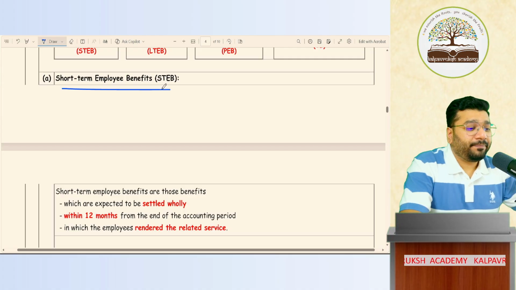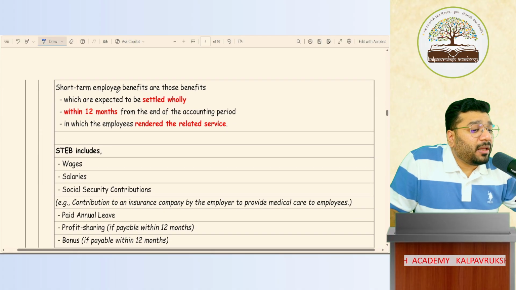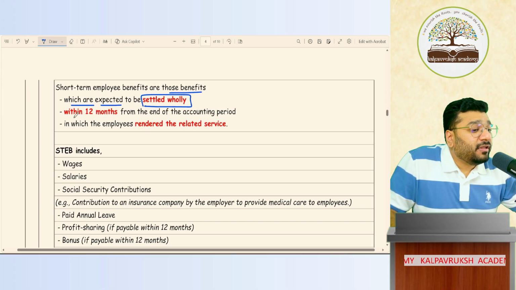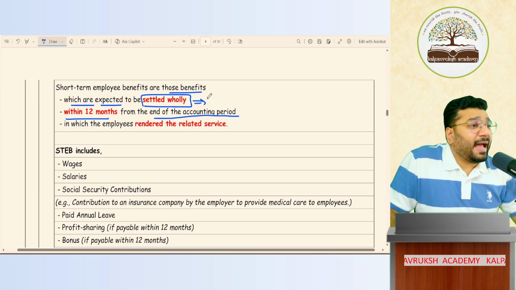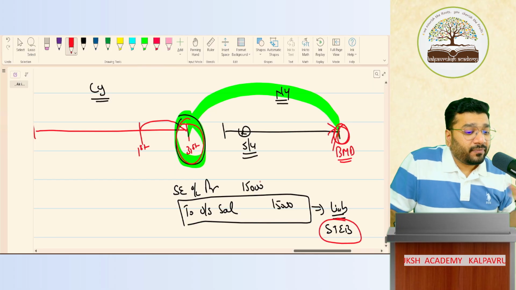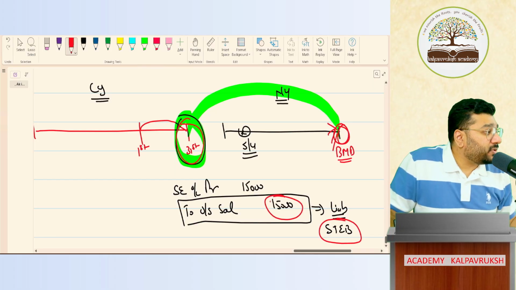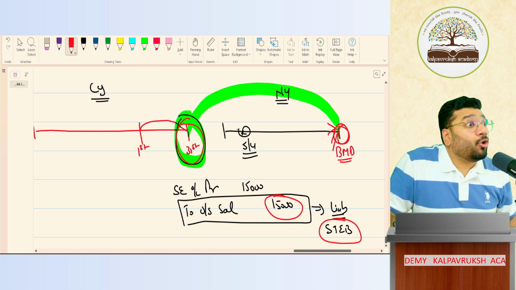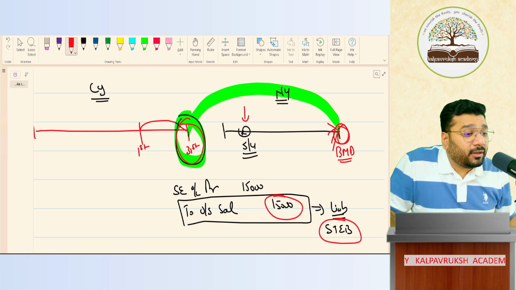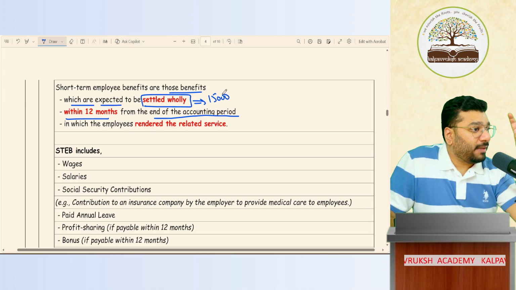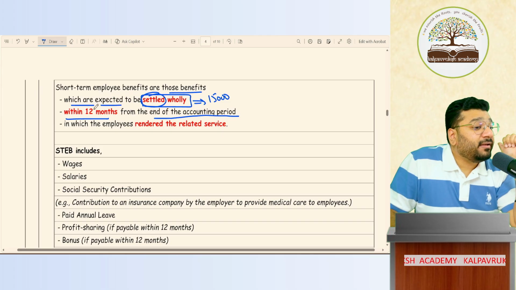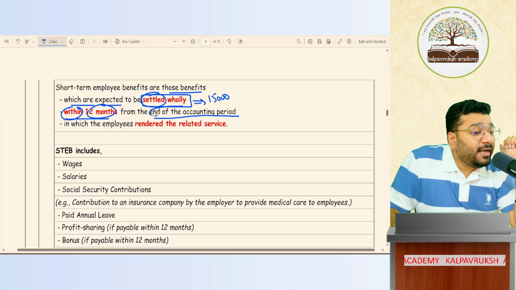Short term employee benefits are those benefits which are expected to be settled wholly within 12 months from the end of the accounting period. So what is the liability that I have in my example? 15,000 rupees is my liability. This 15,000, fully, wholly, will I pay on 5th of April or not? Yes. So it is a wholly settled liability.